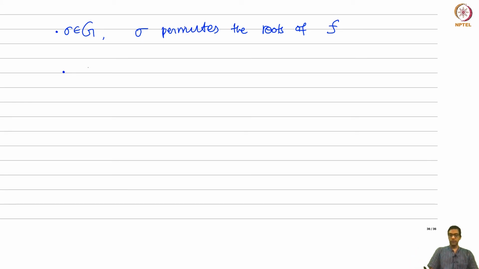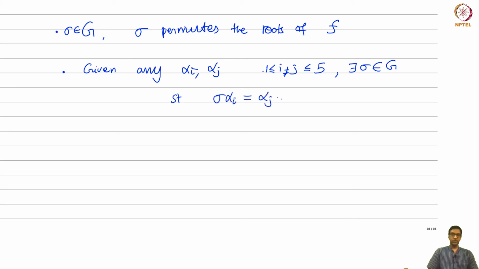Okay, so given any alpha i and alpha j here, i and j between 1 and 5, so any 2 distinct roots, there always exists an element of the Galois group which maps alpha i to alpha j. And this is the other fact that we have seen before. So in terms of group actions, if you recall group actions, this says that G acts transitively on the set alpha 1 to alpha 5. Okay, it always acts transitively, meaning there is only a single orbit.